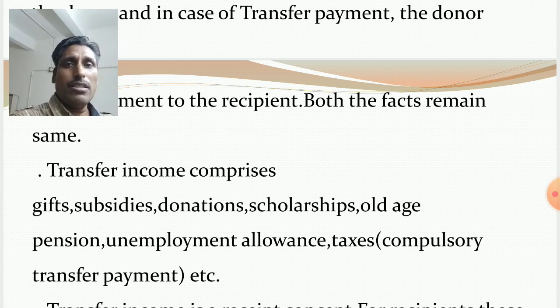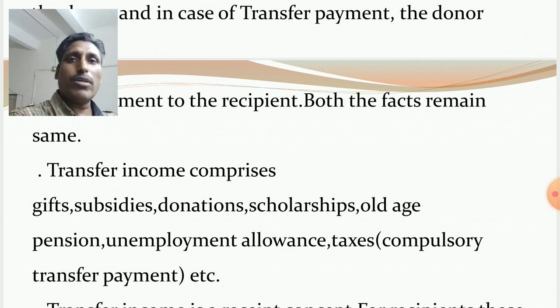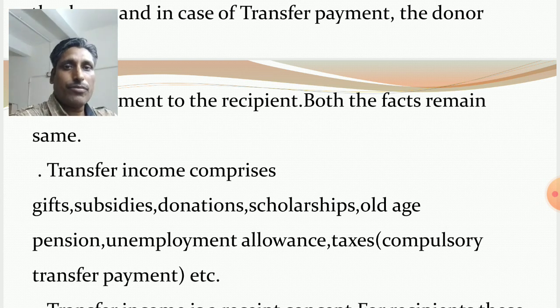Subsidies mean financial assistance to the small farmers, to the small producers. Clear? So subsidy is one type of economic package or financial assistance by the government to the small farmers and small producers for the production of goods.